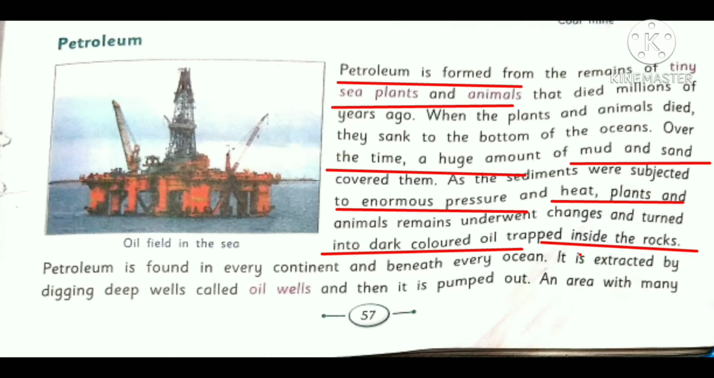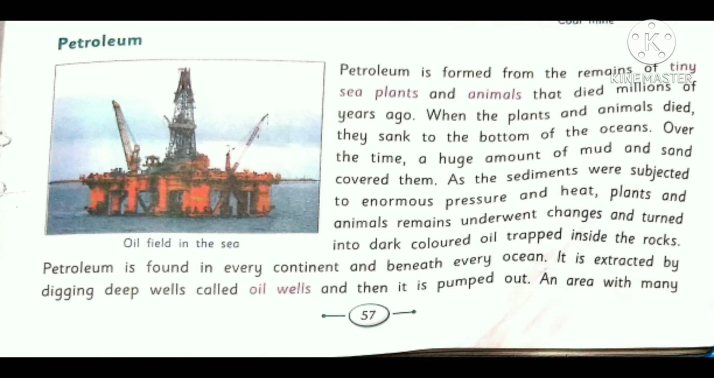When they died, they got sank to the bottom of the oceans, and a huge amount of mud and sand covered them. जब वह मरे तो वह ओशियंस के बहुत ही नीचे चले गए और उनको मड और सैंड ने कवर कर लिया. Due to the huge pressure and heat deep inside the earth, these plants and animals they underwent changes and they turned into dark colored oil trapped inside the rocks. प्रेशर और हीट की वजह से इन सभी प्लांट्स और एनिमल्स चेंज हो गए किसमें डार्क कलर ऑयल में जो रॉक्स के बीच में जाके फंस गए.